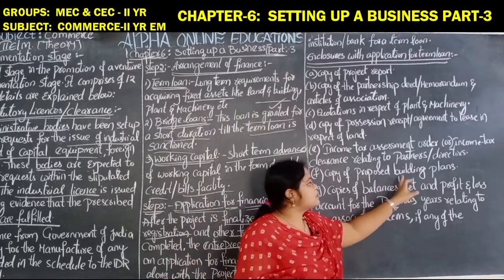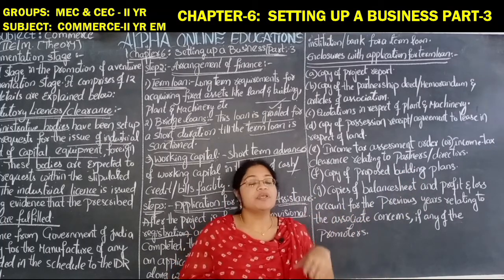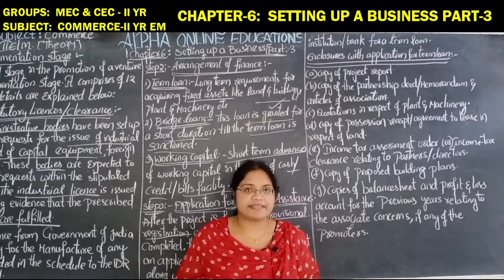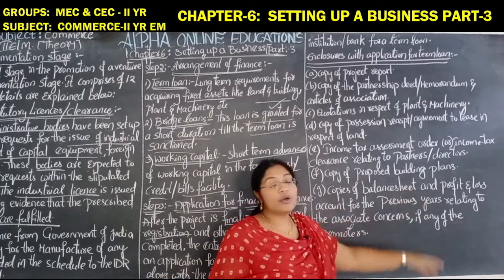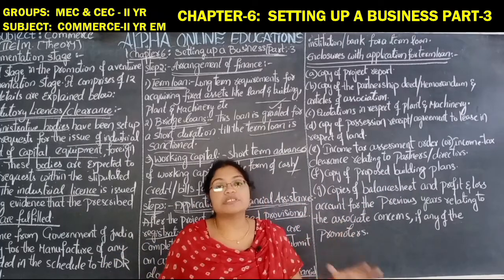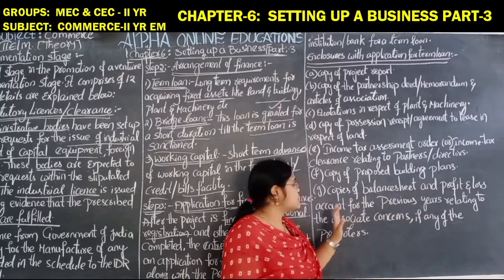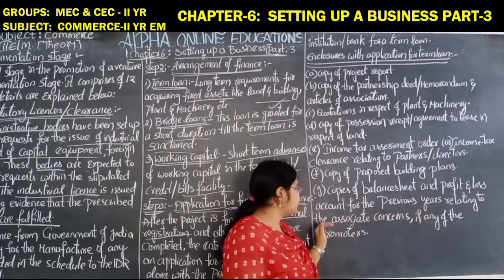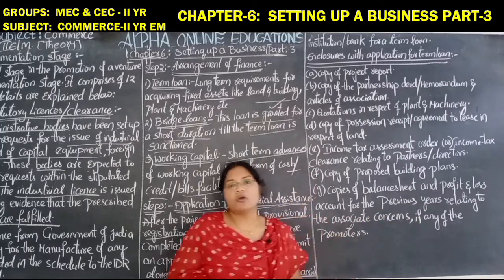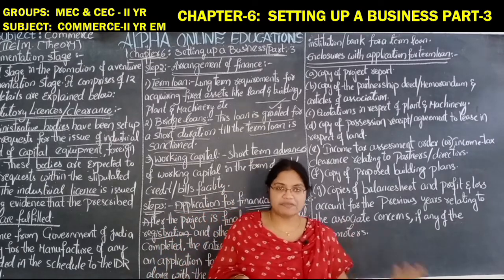Copy of the proposed building plan. If you are not going to hire or take anything on a lease basis, then you are going to plan a building, and at that time you have to submit the proposed building plan also. Copies of the balance sheet and profit and loss account for the previous years, relating to the associated concerns, if any, of the promoters, should also be submitted.